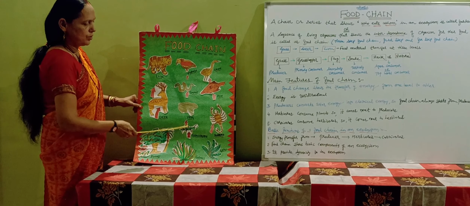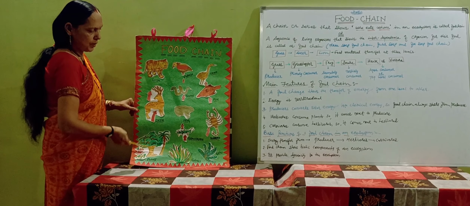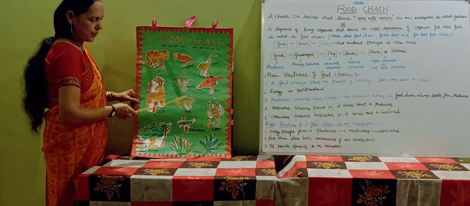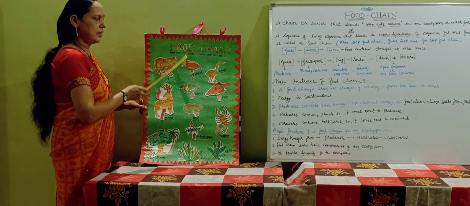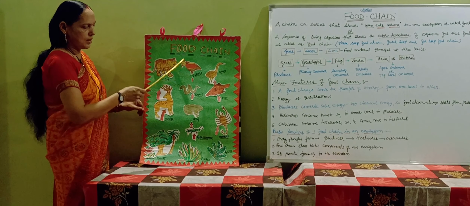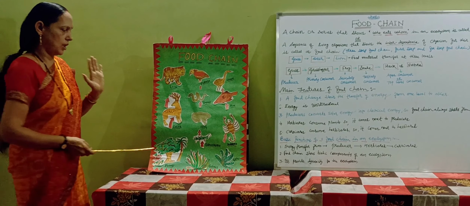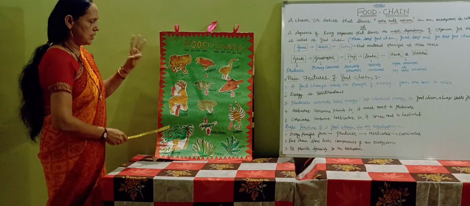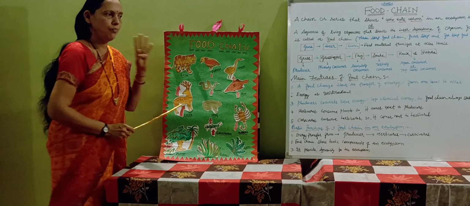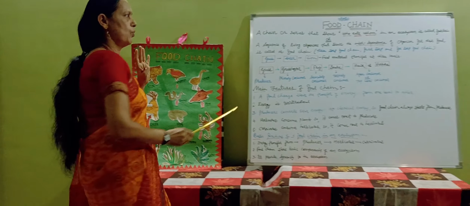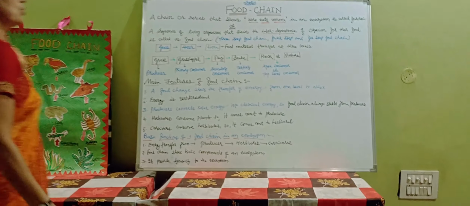Now here, 1, 2, 3, 4, 5 species are there. On the grass, the grasshopper is dependent. Then on the grasshopper, the frog is dependent. On the frog, the snake is dependent. And on the snake, the vulture is dependent. That's why this particular chain is called a five-step food chain. In this way, food chains are divided into three types: three-step, four-step as well as five-step food chains.